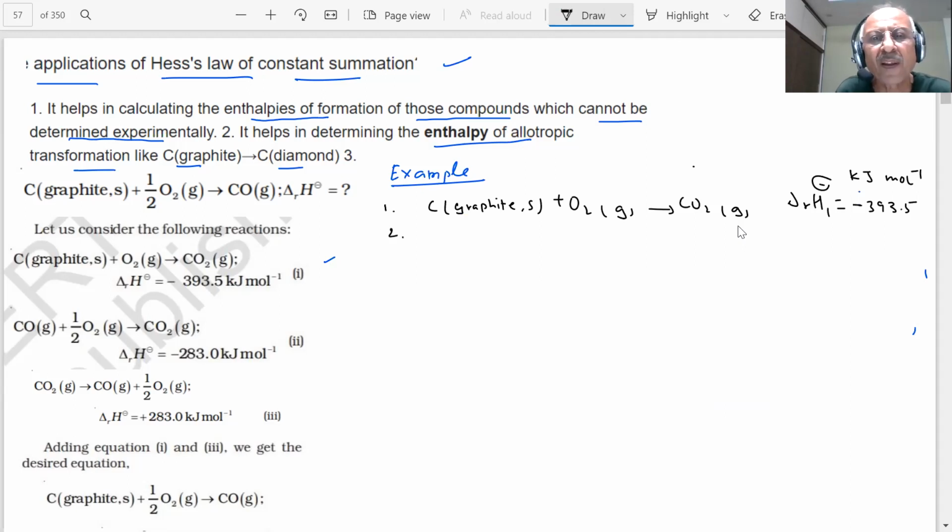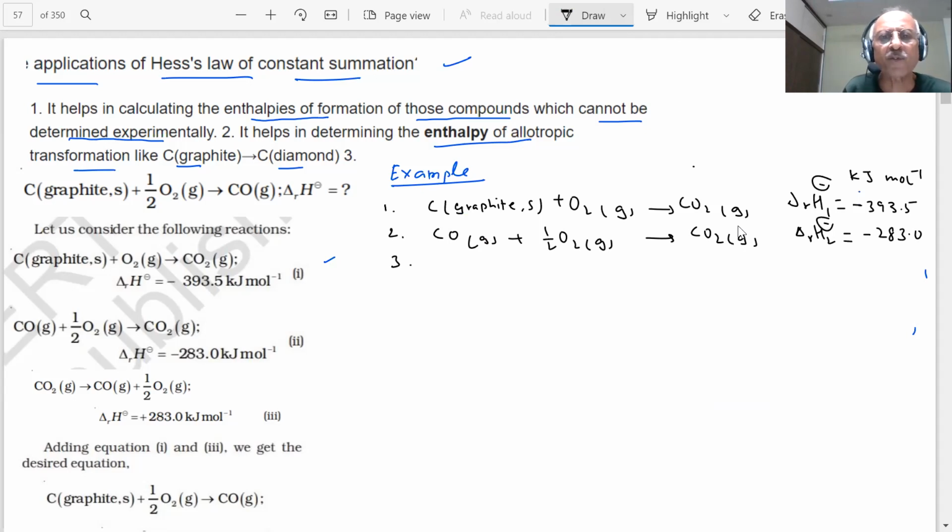Equation 2: CO gas plus half O2 gas produces CO2 gas. Delta RH2 value is given, students. How much? Minus 283.0 kilojoules per mole. Third equation, students: carbon dioxide gas gives CO gas plus half O2 gas. Delta RH3, how much is this?